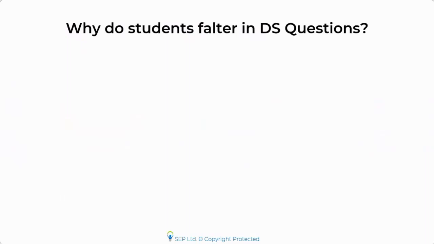Okay, Kapil says choose. Kapil, yes, I think that choosing the right option would be a problem for both PS and DS, in my opinion. Chandan says time. Okay, anything else apart from choosing the right option and time? So if I understand correctly, Chandan says because of the lack of time, I falter in the data sufficiency question. And Kapil, when you say choosing the right option, I assume you mean not being able to choose between C and E, A and B, those kinds of things.